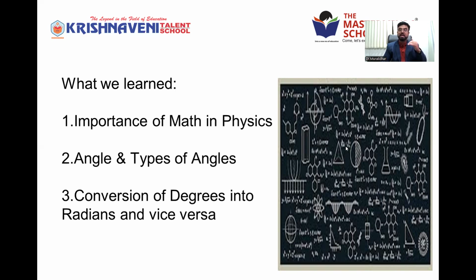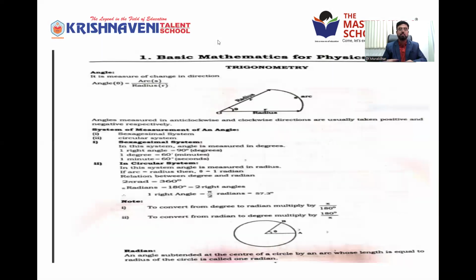In that, we discussed the angle. We discussed what an angle is and what the types of angles are. There are two types of angles. And how to convert degrees into radians, both being units of angle. There is a relationship for the conversion of degrees into radians and vice versa, radians into degrees. We discussed that in the last class, from page number 1, you can see here clearly.